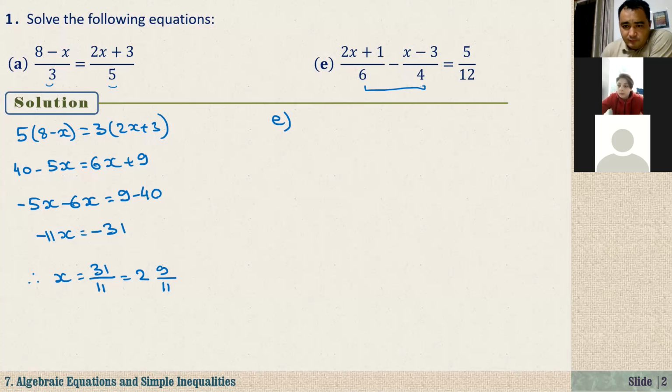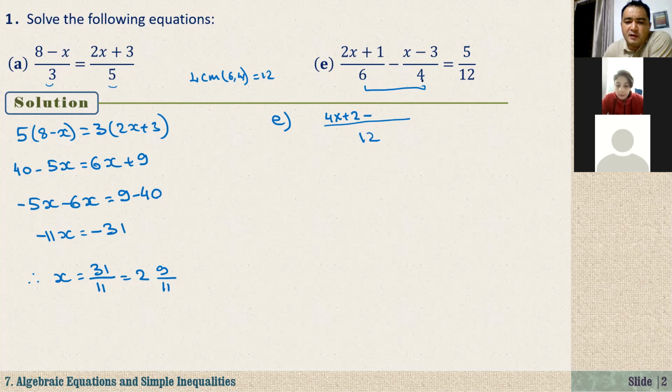So, Al-Akbar, what is the common denominator of these two fractions? It is 12, right? So here we have 12. The first term we should multiply by 2. 2 times 2x is 4x. 2 times 1 is 2. Minus, when it is minus, be careful. We should multiply by negative 3. Negative 3 times x is negative 3x. Negative 3 times negative 3 is positive 9.